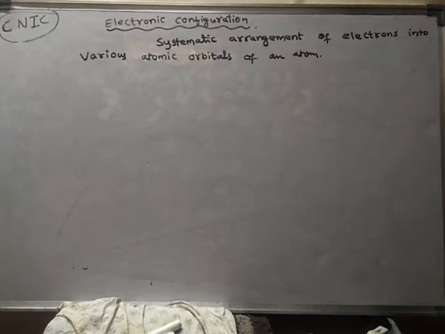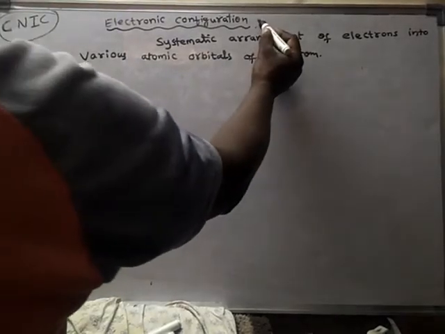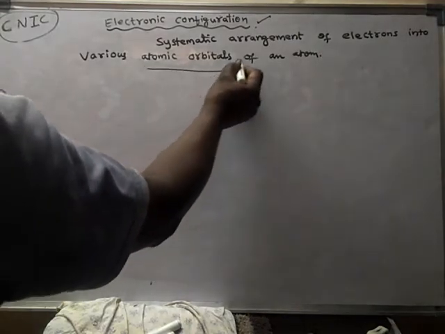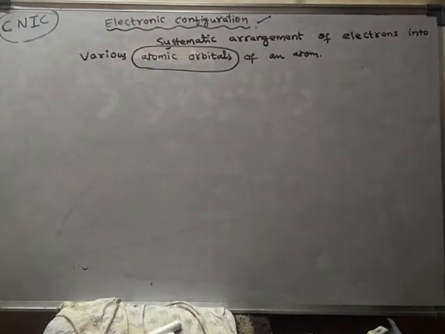In order to write the electronic configuration, it requires the order of atomic orbitals. So what is the order of atomic orbitals?